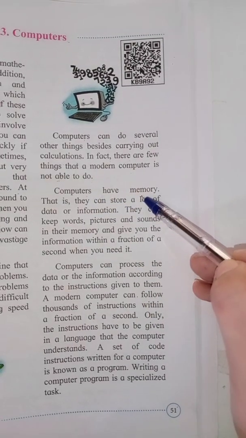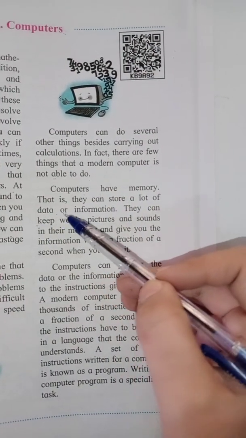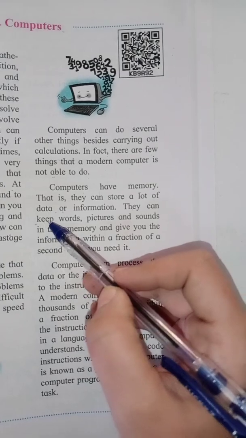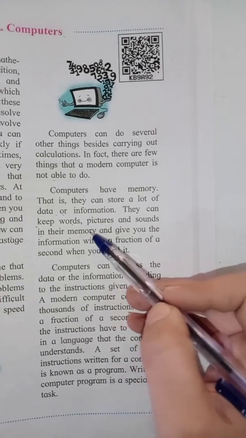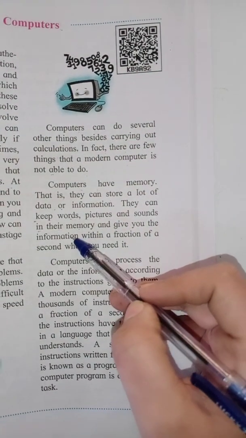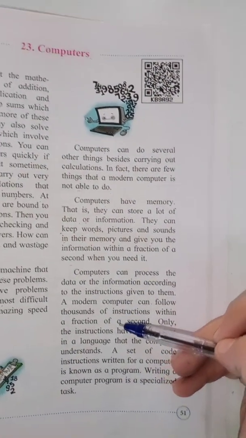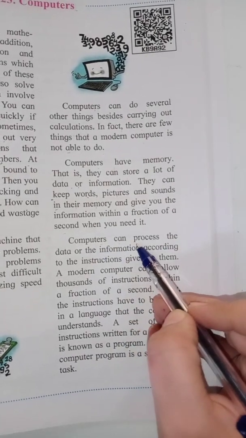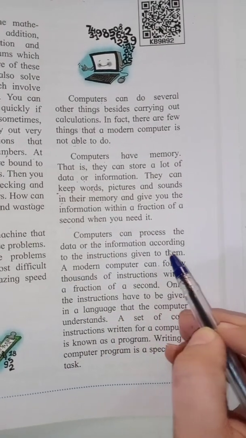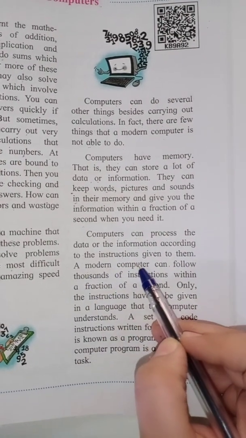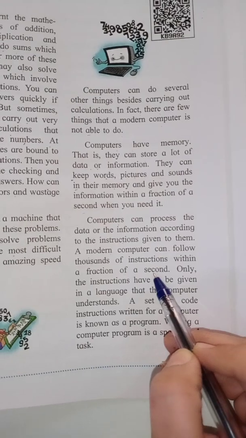Computers have memory, that is, they can store a lot of data and information. They can keep words, pictures and sounds in their memory and give you the information within a fraction of a second when you need it. Computers can process the data or the information according to the instructions given to them. A modern computer can follow thousands of instructions within a fraction of a second.